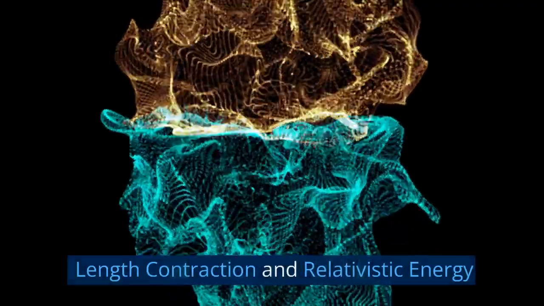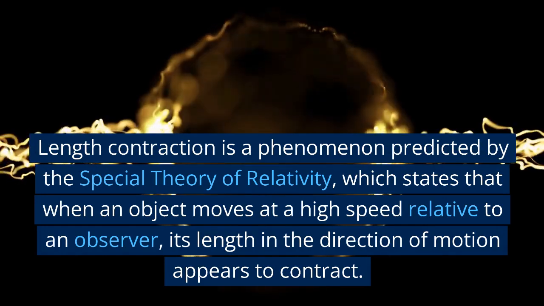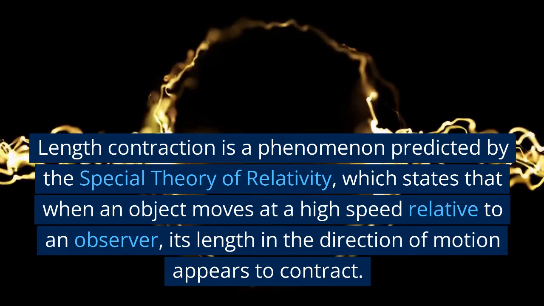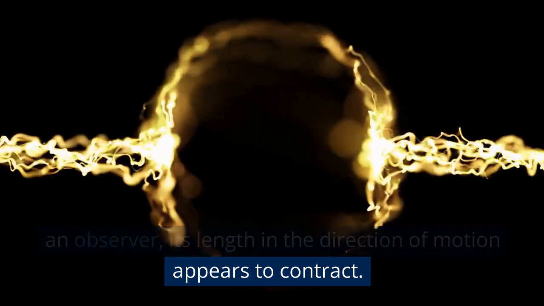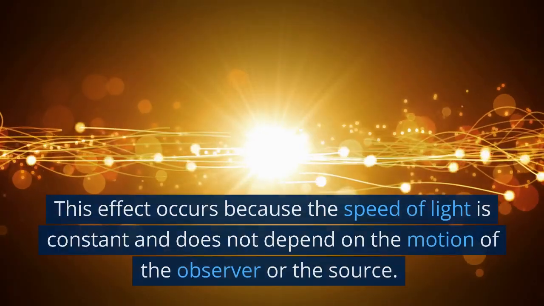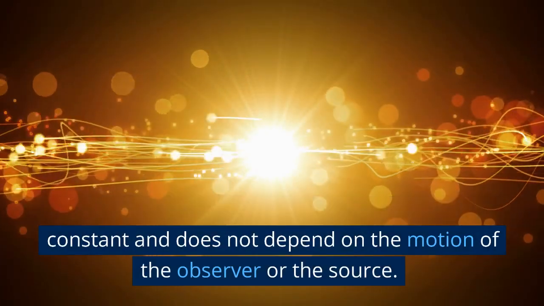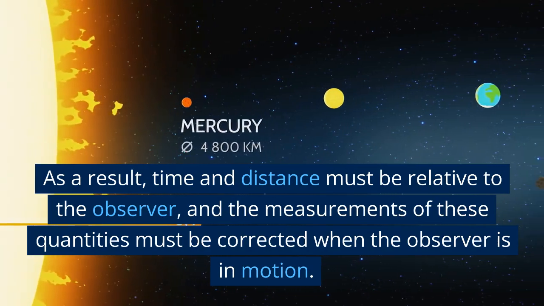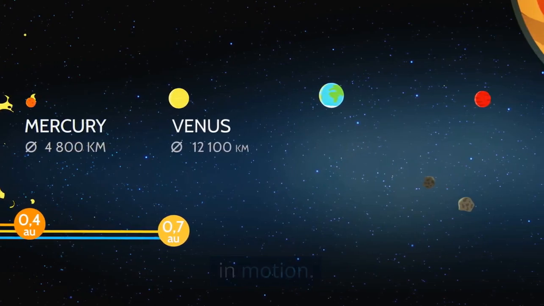Length contraction and relativistic energy. Length contraction is a phenomenon predicted by the special theory of relativity, which states that when an object moves at a high speed relative to an observer, its length in the direction of motion appears to contract. This effect occurs because the speed of light is constant and does not depend on the motion of the observer or the source. As a result, time and distance must be relative to the observer, and the measurements of these quantities must be corrected when the observer is in motion.